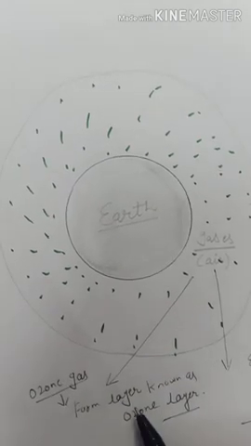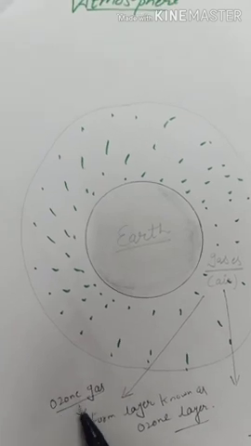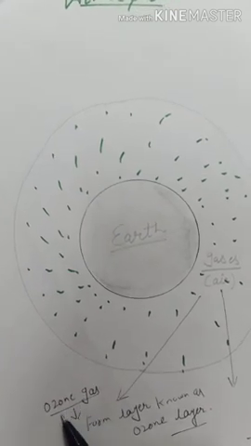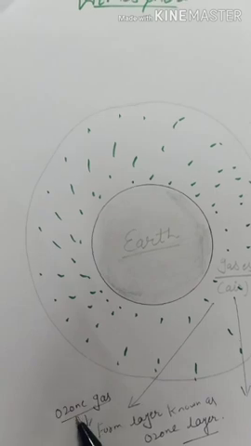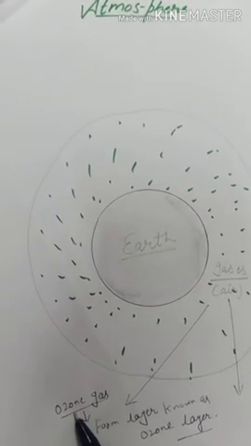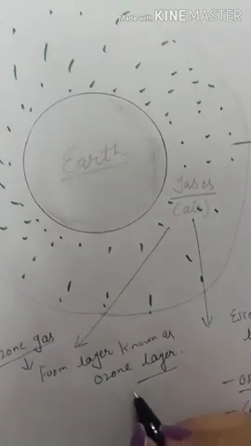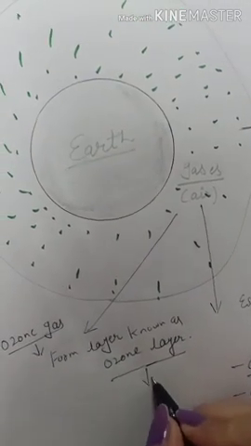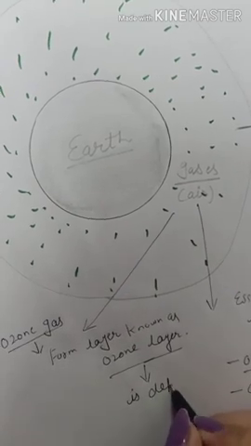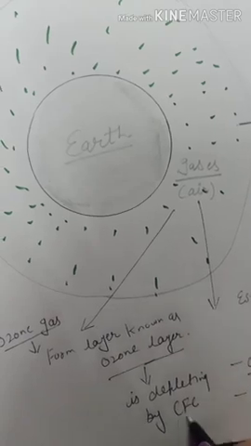And ozone gas is essential or helpful for life because it protects us from harmful ultraviolet rays coming from the sun. But nowadays this ozone layer is depleting by CFC.